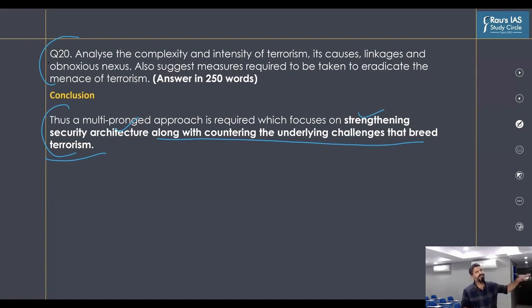Okay, and that is how you do this exercise. How we covered these topics in the classes, how you could have used these points in writing this particular answer. From now on, I'll hand over the class to Faizan, and we'll be discussing the remaining questions in the form of videos which will be uploaded, where we'll be analyzing all these questions and how we covered them, and how you could have answered, or what could have been a proper sample answer to these questions that were asked related to internal security. Thank you so much. I'll hand over to Faizan now.